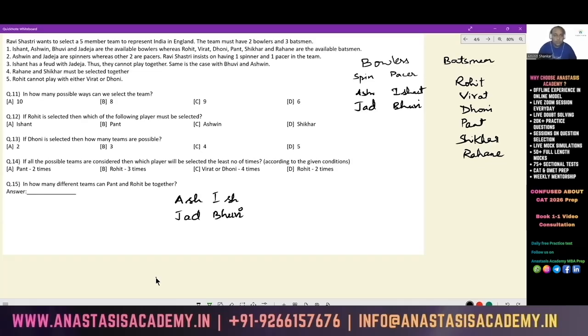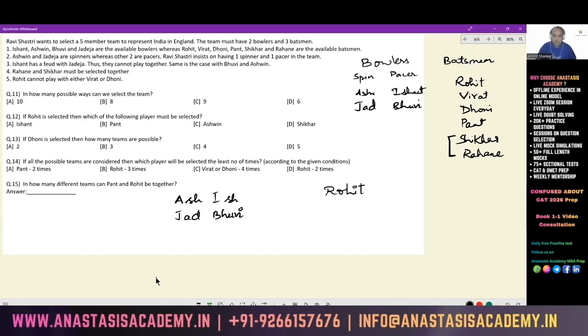Rahane and Shikhar must be selected together. These 2 will only come together. You cannot select only Shikhar and leave out Rahane, or select Rahane and leave out Shikhar. Rohit cannot play with either Virat or Dhoni. So if I take Rohit in the team, I cannot take Virat, I cannot take Dhoni.